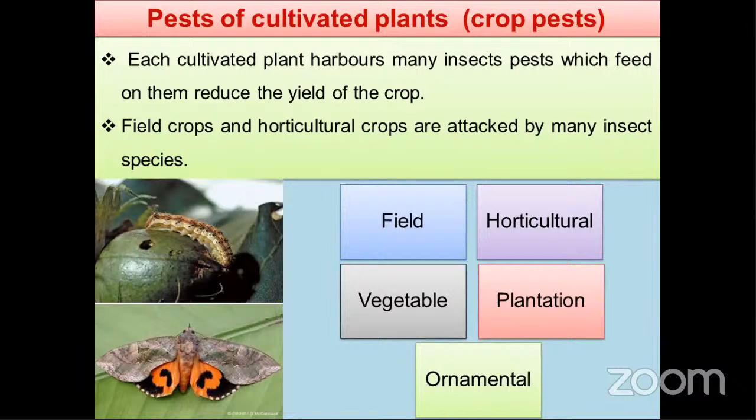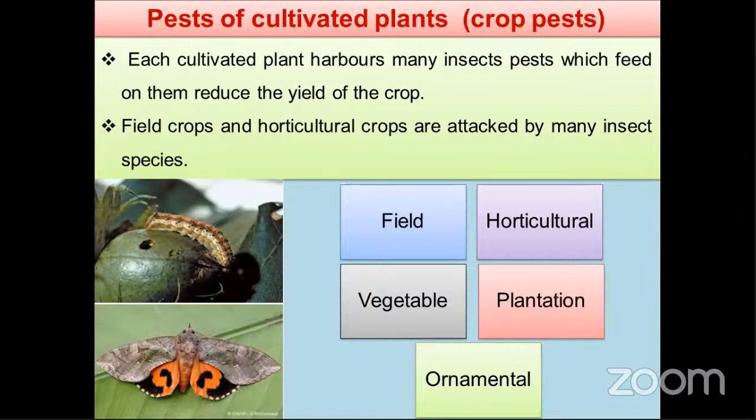Cultivated plants include field crops like rice, horticulture crops like mango, banana, and sapota, vegetable crops, plantation crops, and ornamental crops. Whatever the crop may be, some insects will cause damage to these fields. That is why we call them crop pests.